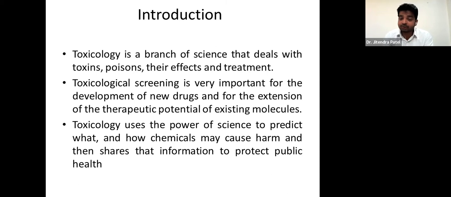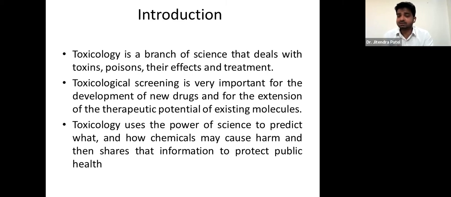That's why it is a new drug, because the existing drugs and existing chemical compounds we have have already been screened, right? So it is very important for the development of new drugs, and for extension of the therapeutic potential of existing molecules, right?